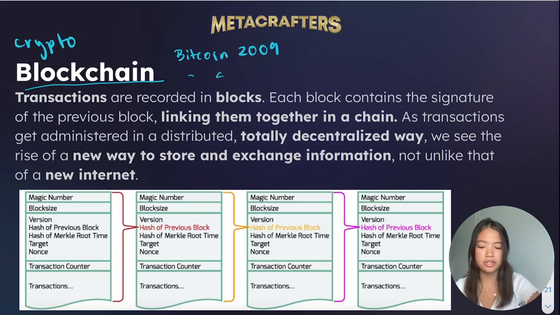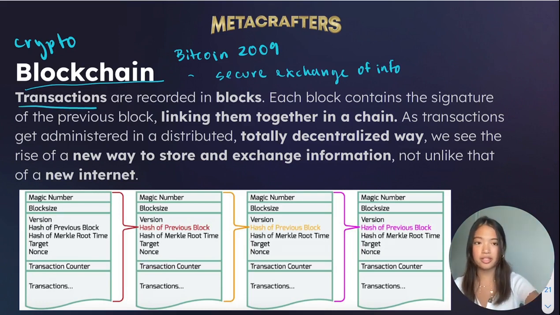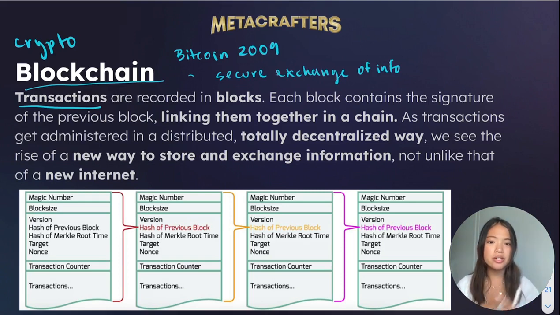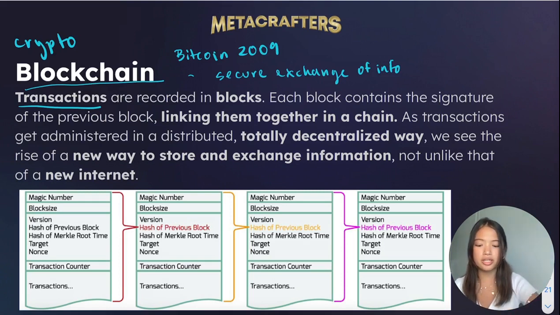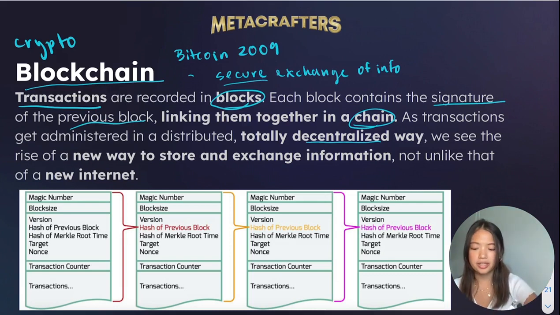Blockchain allowed for a more secure exchange of information. I have this long definition here if you want to pause and read it, but in short, in the blockchain, transactions, which can be things like information or money transactions, are recorded in blocks. And each block contains a signature of the previous block, linking them together in what we know as a chain, hence the term blockchain. These transactions get distributed in a totally decentralized way. And in this sense, we have a much more secure way to store and exchange information, which is why we often say that blockchain helps lead Web3, which is the new internet.